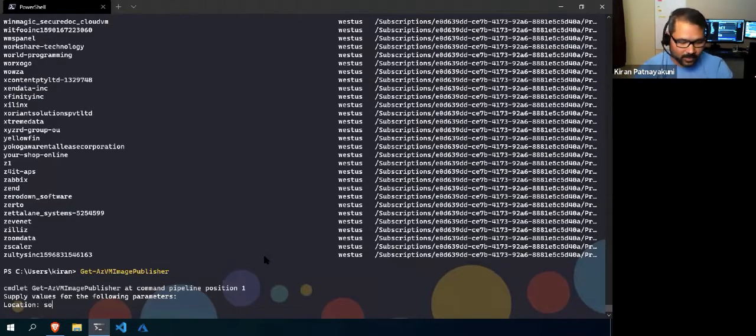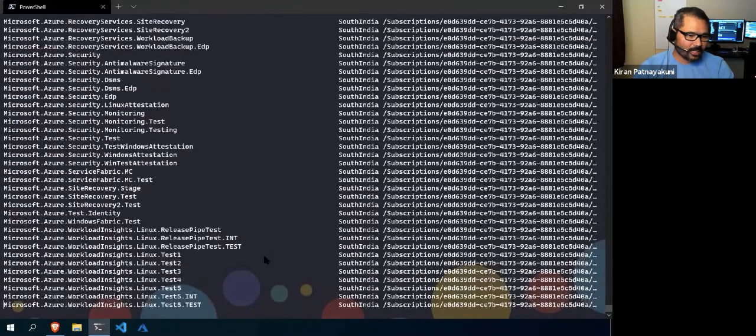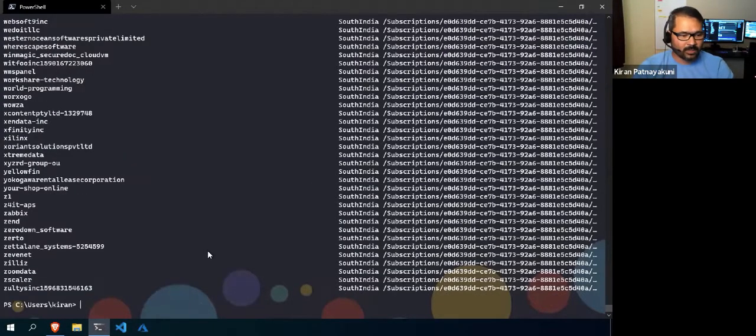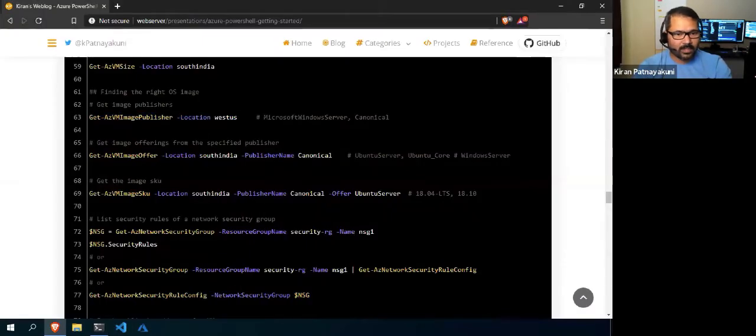See here, if I want to use the South India location, I'll get all the providers from South India. Here I've selected the Windows VM. The Windows VM provider will be Microsoft Windows Server, right?